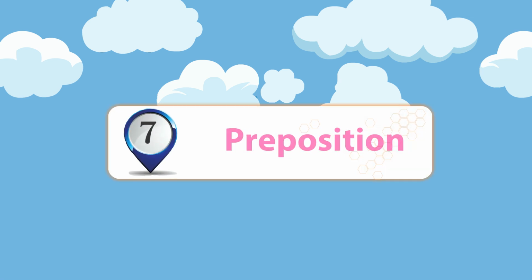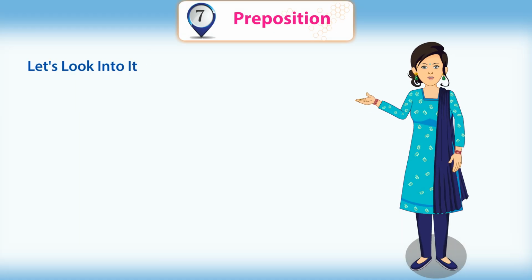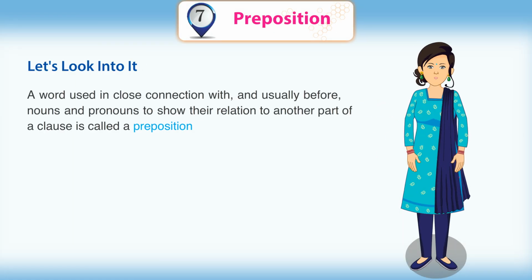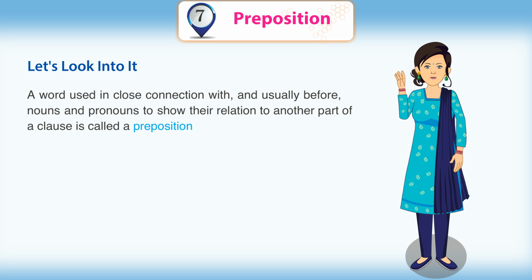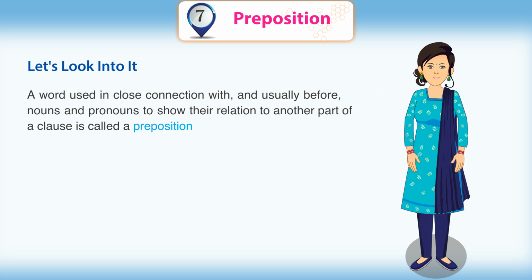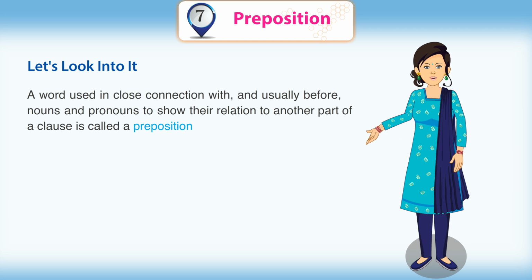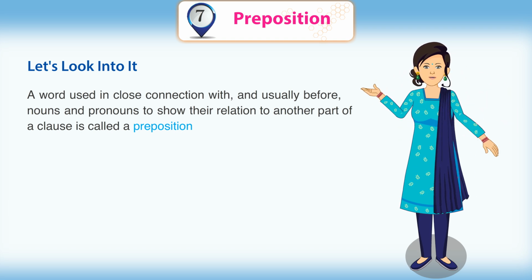Chapter 7: Preposition. Let's look into it. A word used in close connection with and usually before nouns and pronouns to show their relation to another part of a clause is called a preposition.